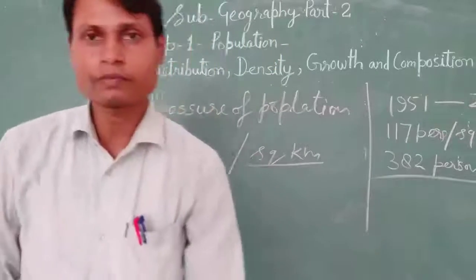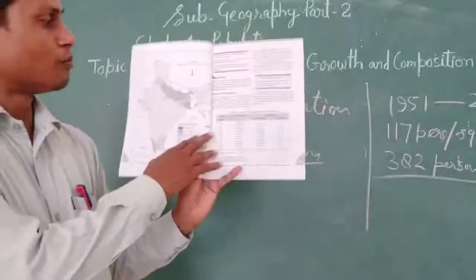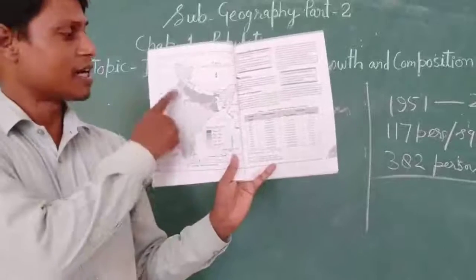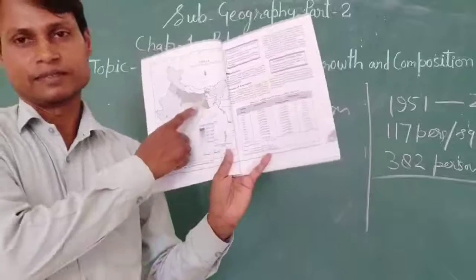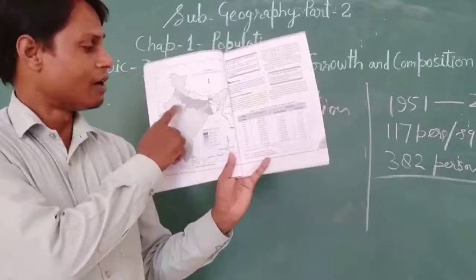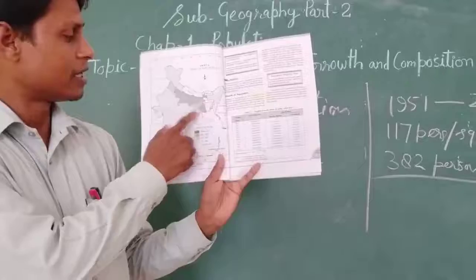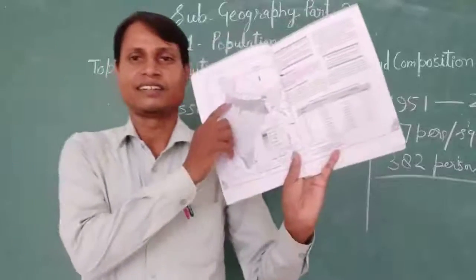You know, this is the map. You can see the density of population in our country. This is the darkened area. It shows that the density of population is very high in North Indian states like Punjab, Haryana, Uttar Pradesh, Bihar, West Bengal and the NCR region, Delhi.